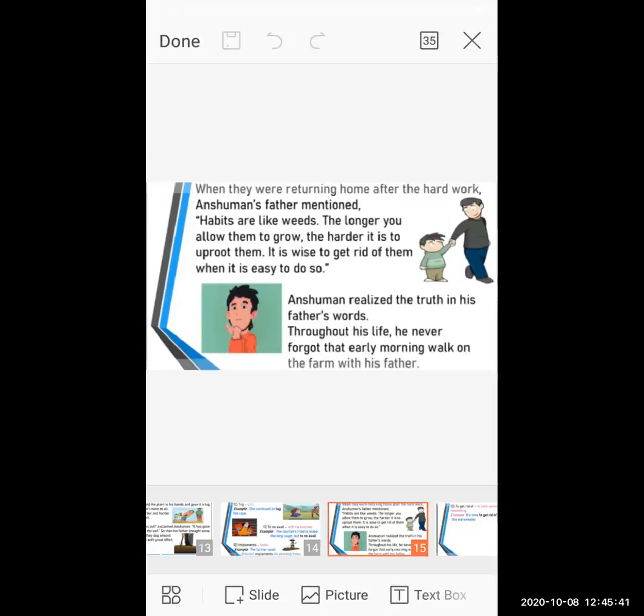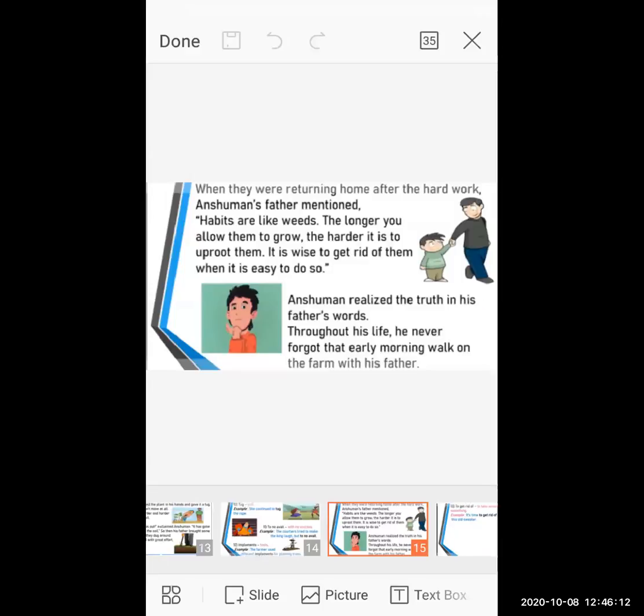The longer you keep bad habits inside you, the harder it is to remove those bad habits by uprooting them. Yes, it is absolutely true, students. When you are small children, whatever habit you follow, and in proper time you don't change it, it will become your long-lasting habit.